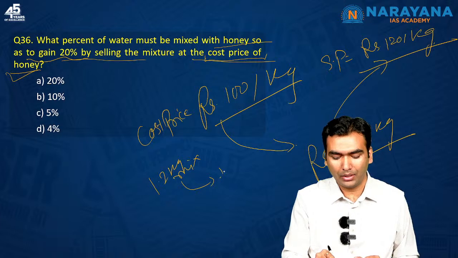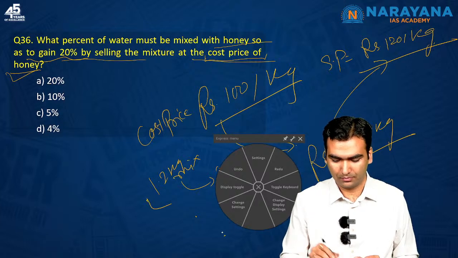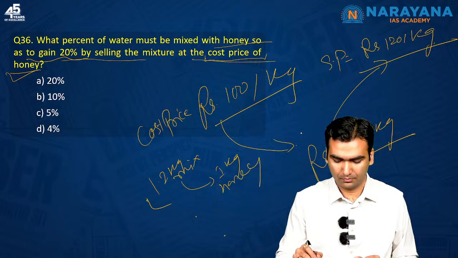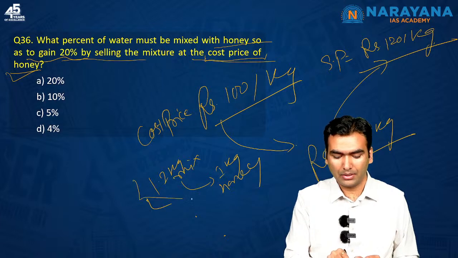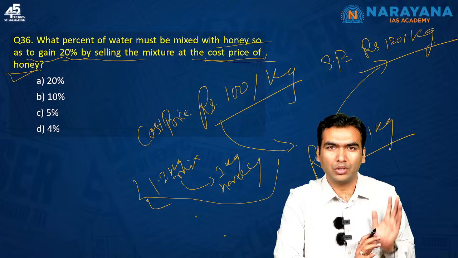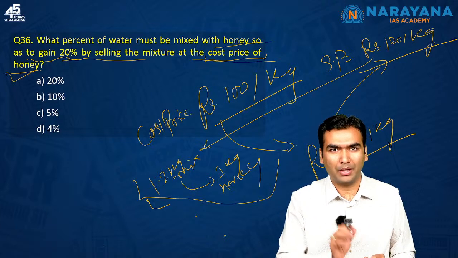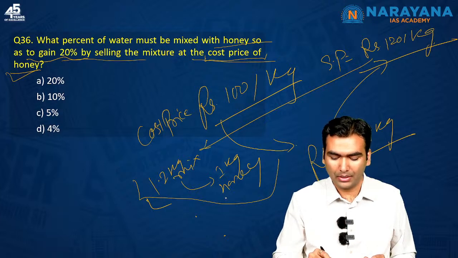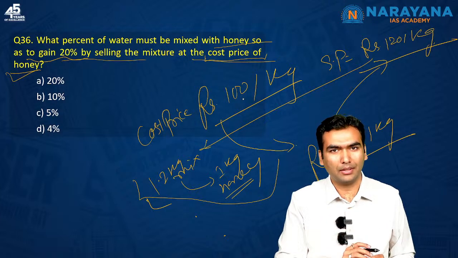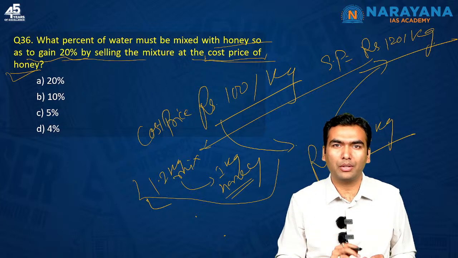should contain 1 kg of honey. If this is the scenario where I am selling 1.2 kg of mixture, so I will get rupees 120, but actually this has only 1 kg of honey, so my cost price is 100, my selling price is 120, I have got 120%, I have got 20% profit.